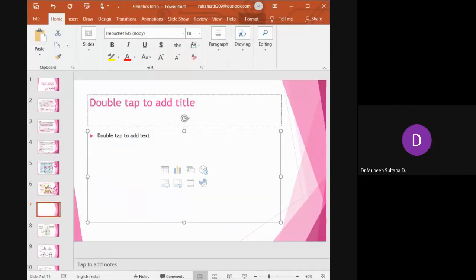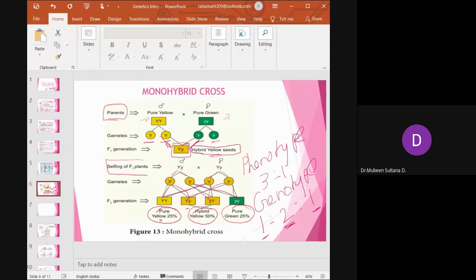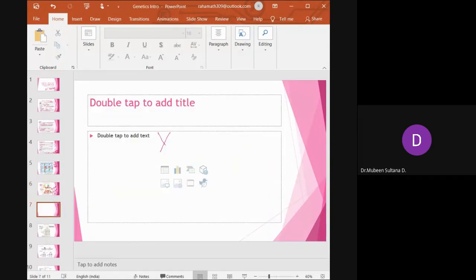See, monohybrid cross, if you are still having a doubt: capital Y, small y, capital Y, small y. But for the parents, it is YY, yy. When the genes separate, we get this as the first progeny. So this progeny, we are again breeding with another hybrid. So you put a column like this.